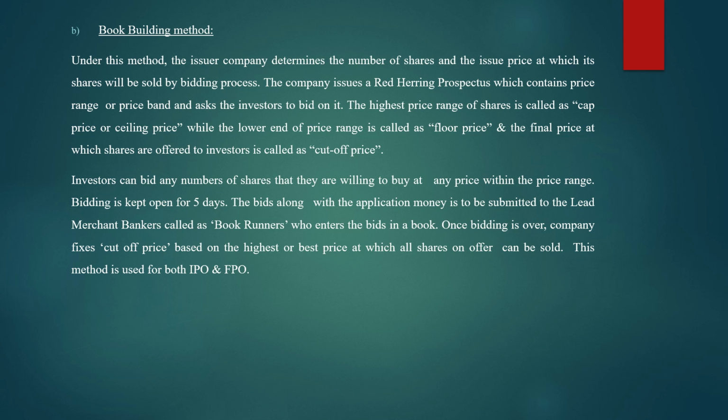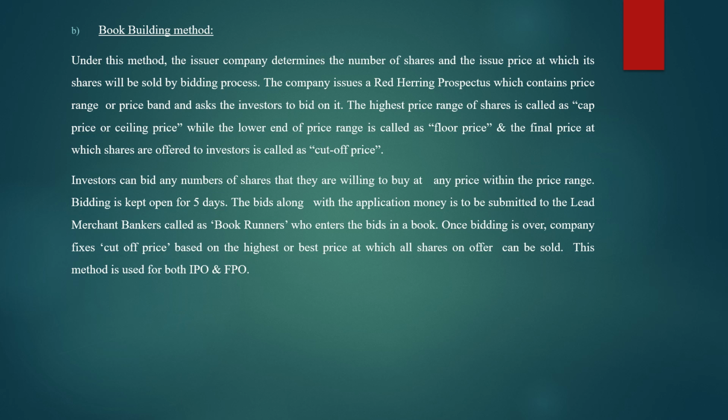So three types of price are available. Cap price, that is your highest price. Then comes floor price, that is your lower price. And the final price which is fixed is known as your cutoff price. Okay. Investors can bid any number of shares that they are willing to buy at any price within the price range. Now here certain conditions are there when shares are to be issued under the book building method.